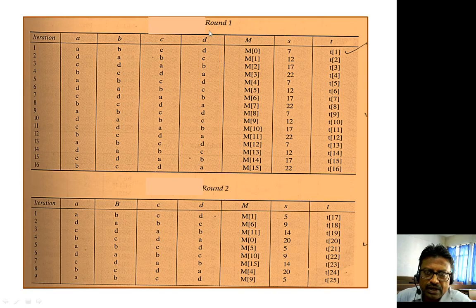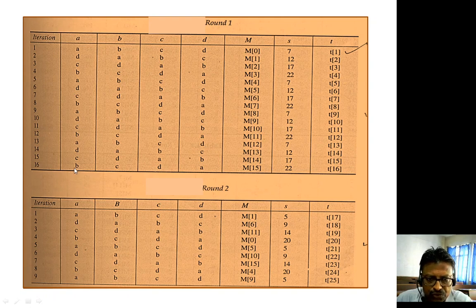Similarly, whenever it is round number 1 but the second iteration, what do we do? D will become A, A will become B, B will become C, and C will become D, and then we apply the second sub block. Then the shifting process is done, 12-bit, and then we apply the second constant. So in this way, in round number 1 we will do the 16 iterations.